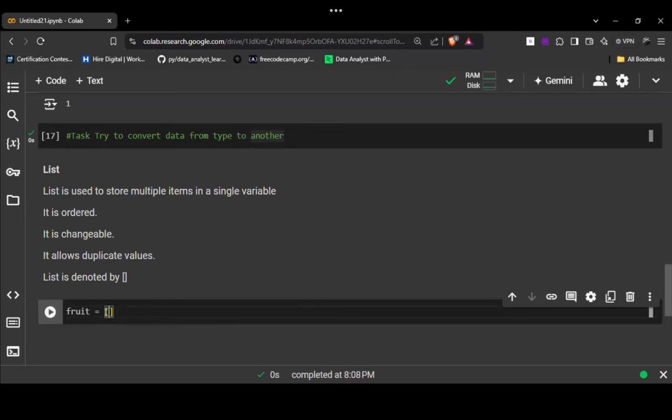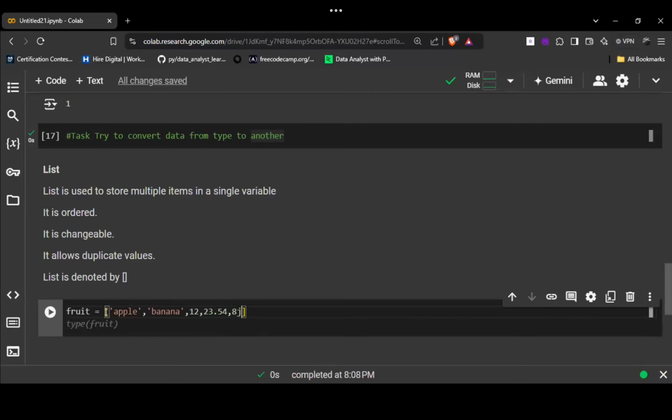So now I'm going to store the data inside this. So apple, banana. One more thing over here: a list can store any kind of data. Any type of data it can store. So let's give an integer value. Let's give a float value as well. Let's try to give, what's this, a complex value as well.